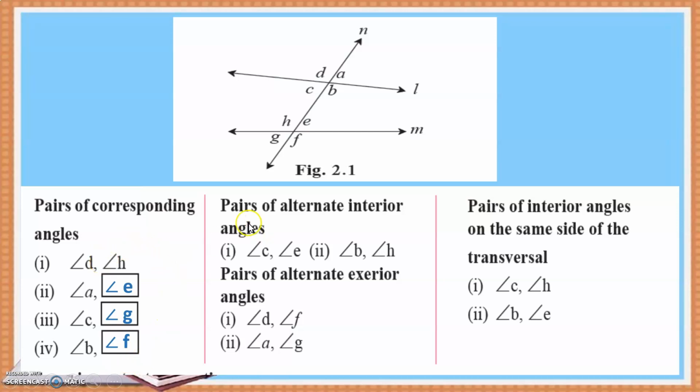It's very important. Now pairs of interior alternate angles, it's explained here. This should be exterior, students. Just make a correction here. Okay, you need not copy all this in your books. Hope this is clear. Hope you have understood how to identify corresponding angles, interior alternate angles, exterior alternate angles, and the interior angles. Now, having understood this, let us go to the next part of the chapter, which is the theorem.